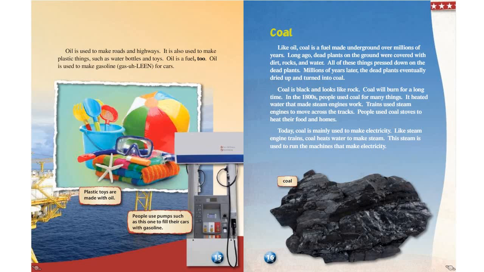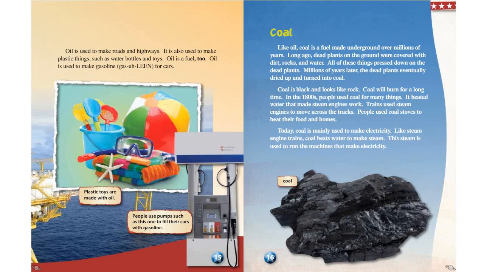Coal. Like oil, coal is a fuel made underground over millions of years. Long ago, dead plants on the ground were covered with dirt, rocks, and water. All of these things pressed down on dead plants. Millions of years later, the dead plants eventually dried up and turned into coal. Coal is black and looks like rock. Coal will burn for a long time.